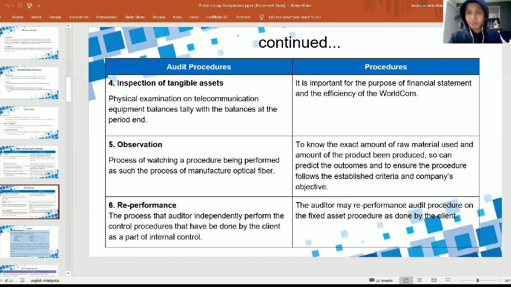Let's say the auditor reperforms the fixed asset procedure as done by the client. So you would like to independently perform it to know how the procedure is performed and to ensure that the outcome is the same as the one that the company stated in the financial statement. So that's all from me.